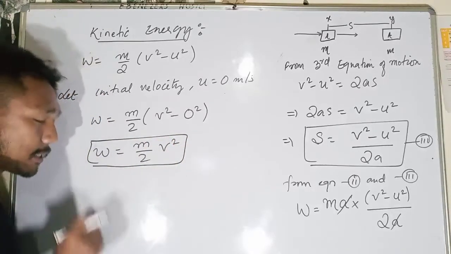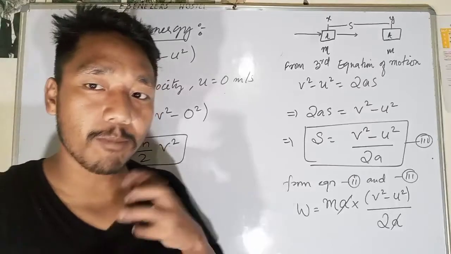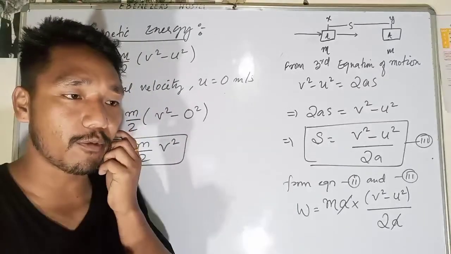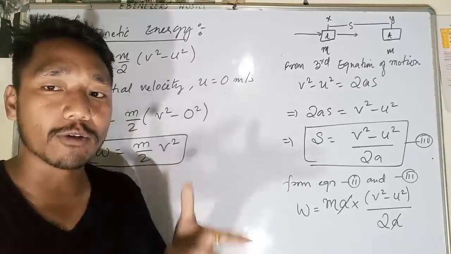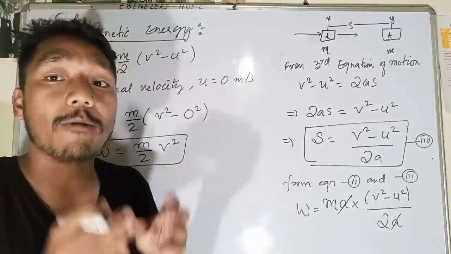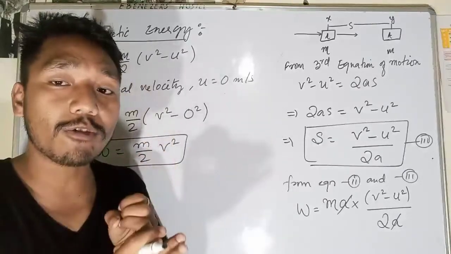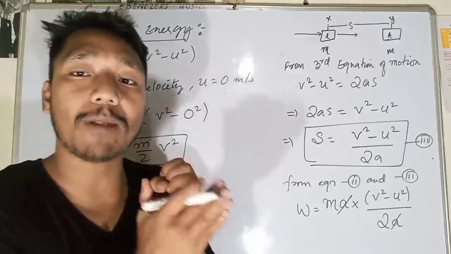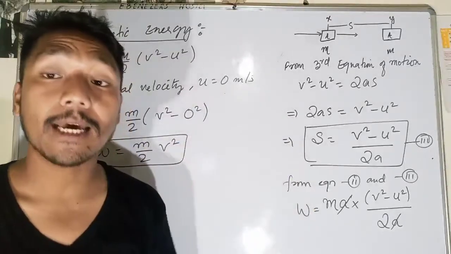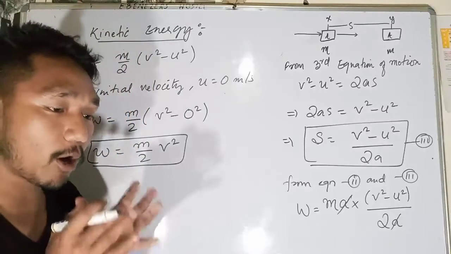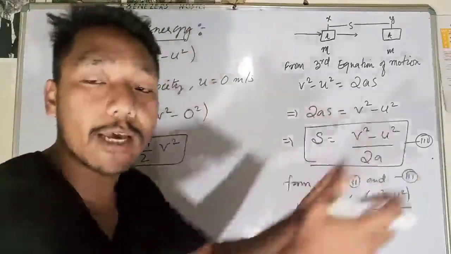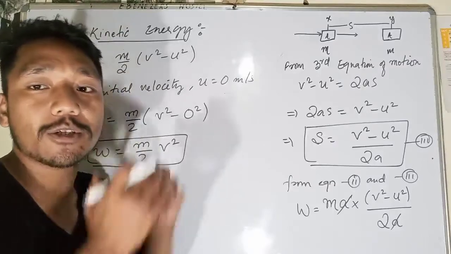Since the work done is there, it means the object has moved. We have learned what work done is. When do we say the work is done? The work is said to be done when the object is displaced. When there is a force, and with that force the object changes its position, then only we can say the work is done. So the object is moving from the old position, the initial position, to the new position.